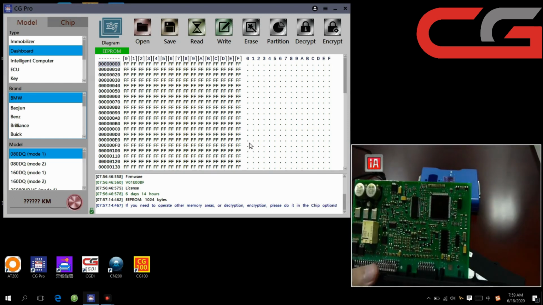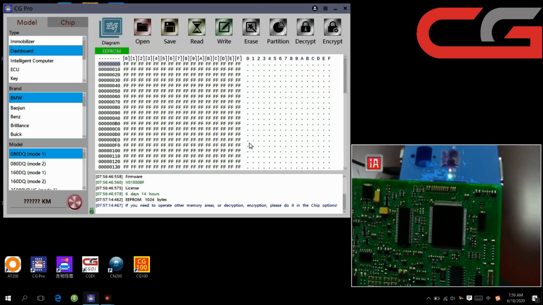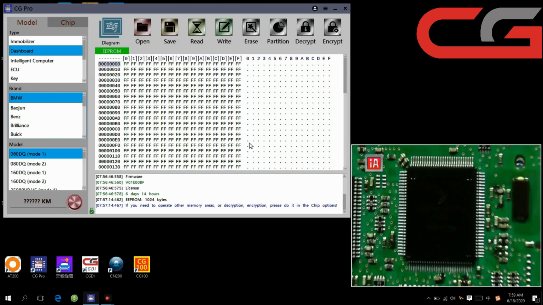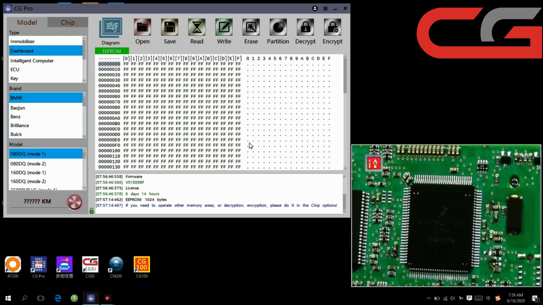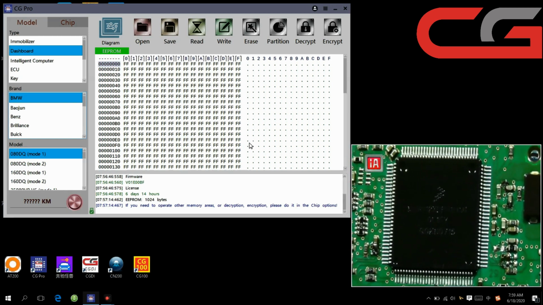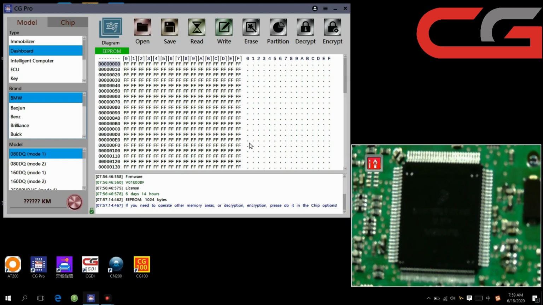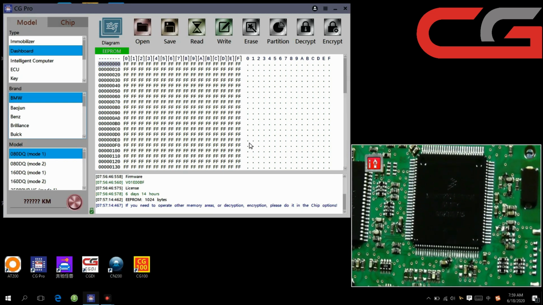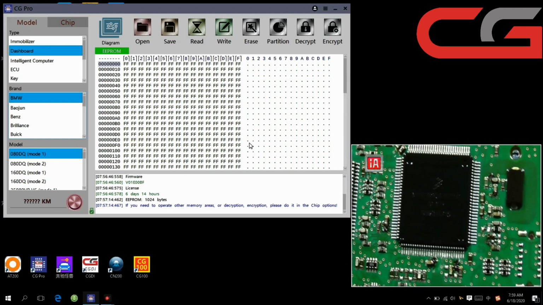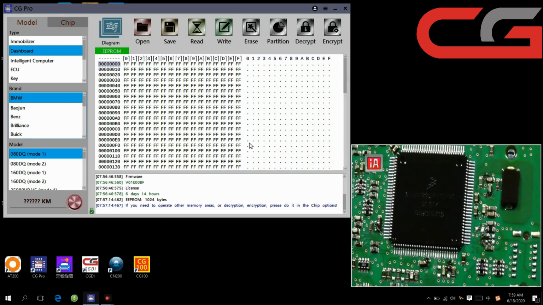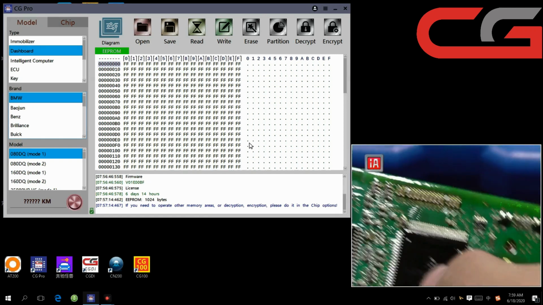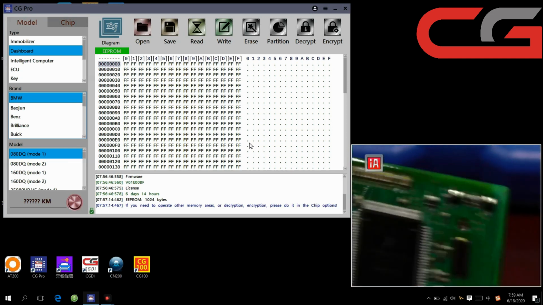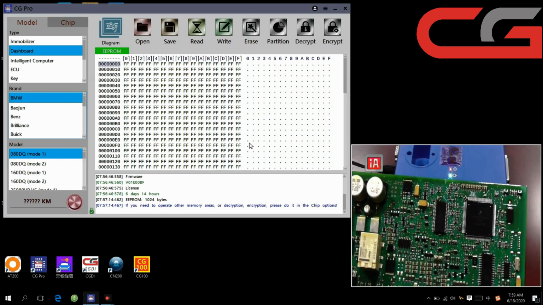The chip here, you can check, is L15Y. The chip, it's not very clear.